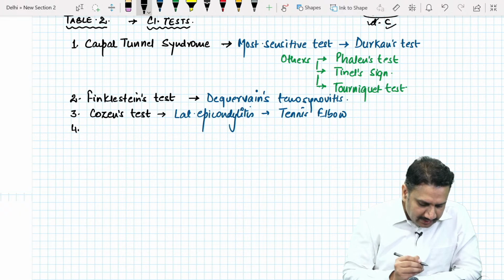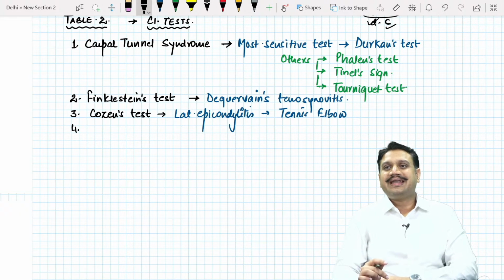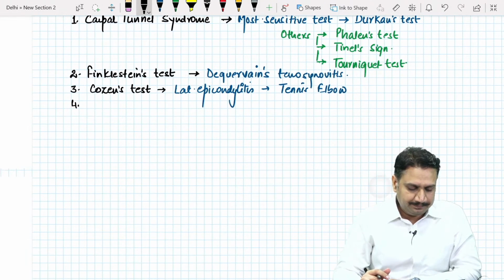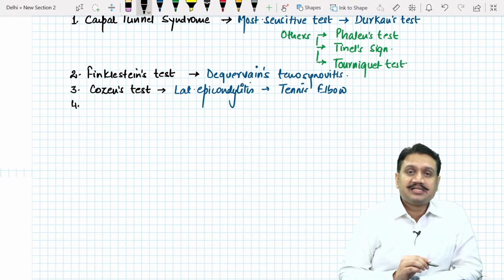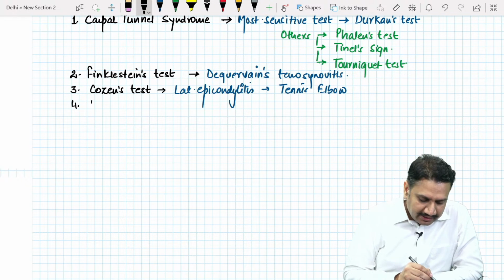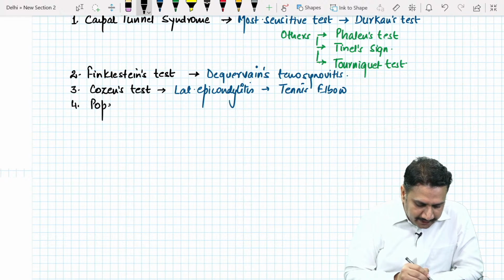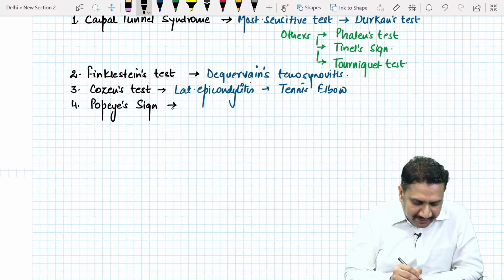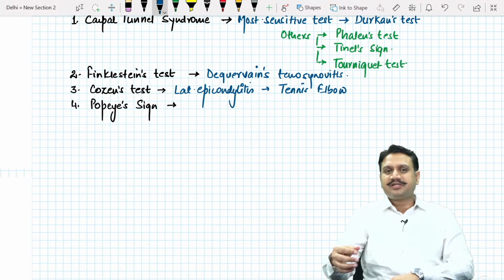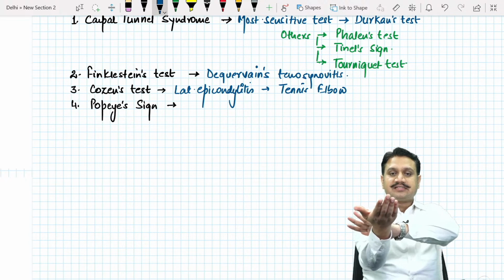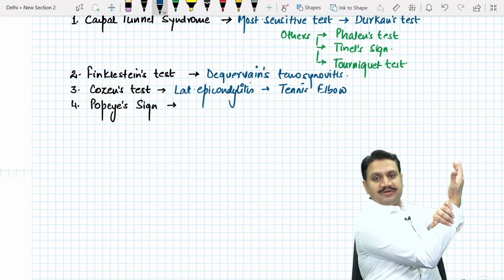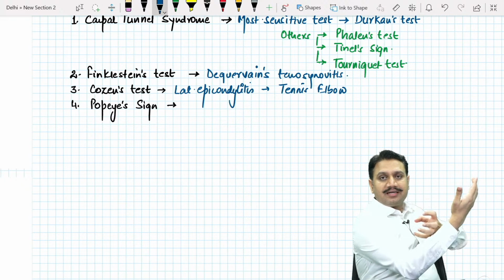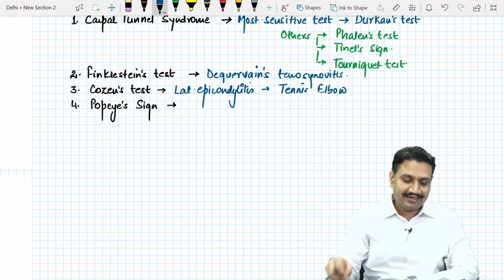Number 4, you talk about the named test around the elbow area. We talk about a special sign known as the Popeye sign. It is rarely asked, but Popeye sign. What is that? Against resistance, you ask the patient to flex the elbow. If there is a muscle popping out here, that is suggestive of what?